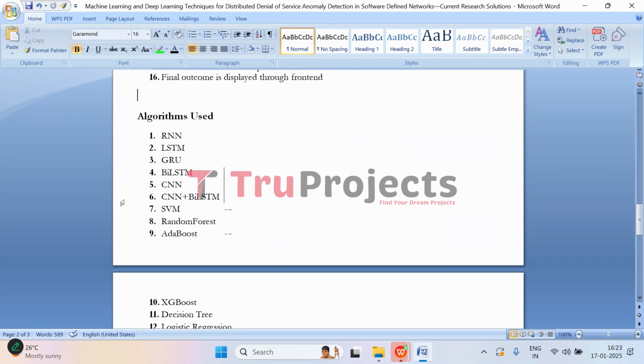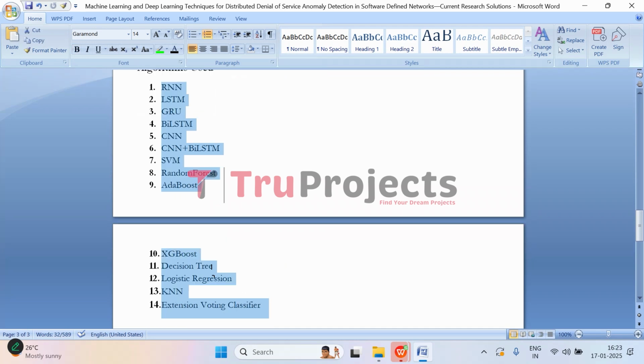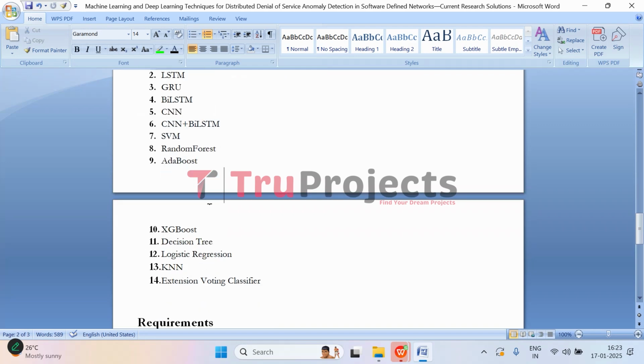And coming to the algorithms used, these are the algorithms used in this project to train the model. So here we will be using all of these models to train the dataset to predict the attacks.